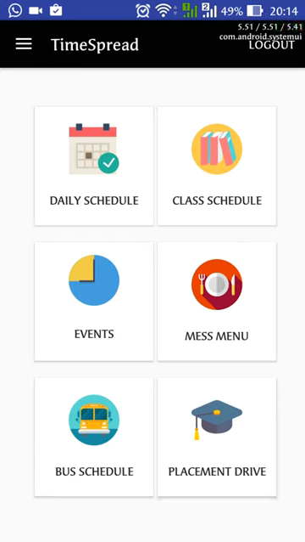So in daily schedule there will be all your classes, your club meetings, club events and placement drives, and mess schedule and bus schedule. If you are keeping a reminder for something, like if you have to catch a bus at 6 p.m., you can set a reminder just by clicking that bus time, which will be added later on.